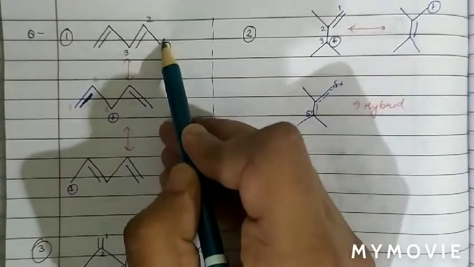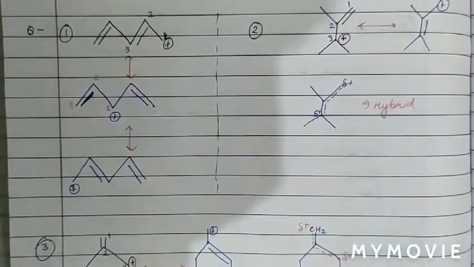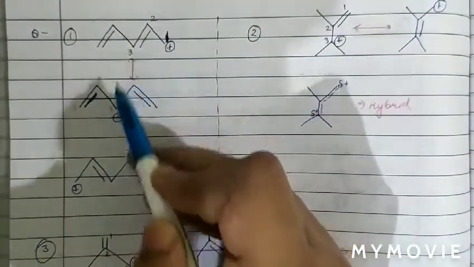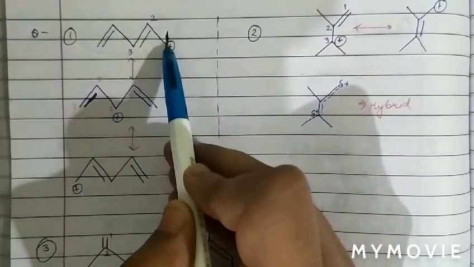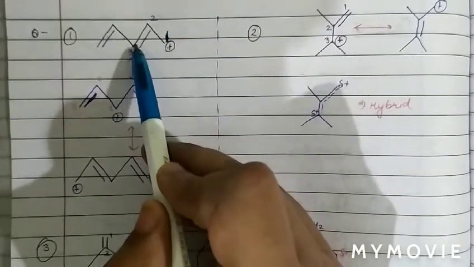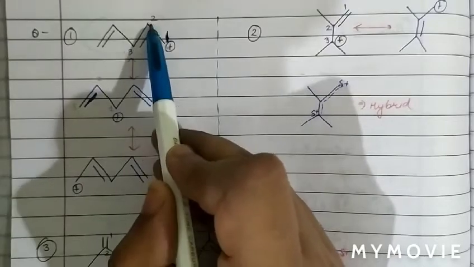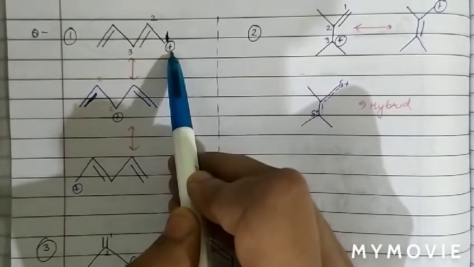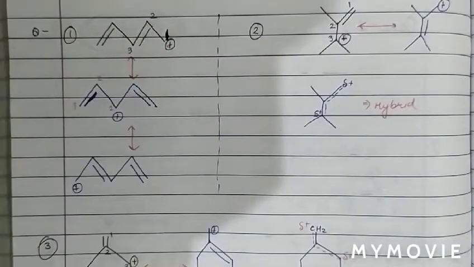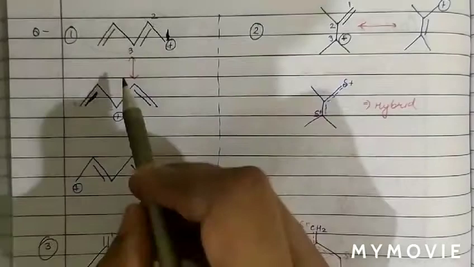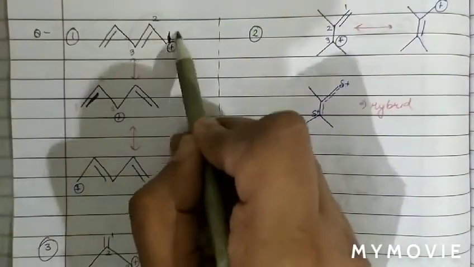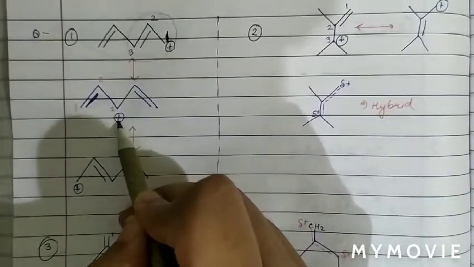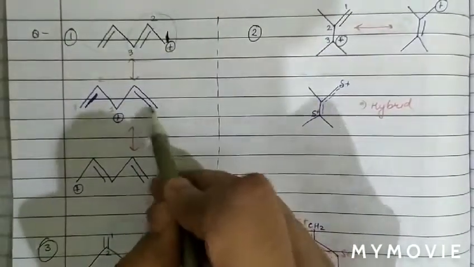Now start numbering. So the first number is given to the carbon atom with positive charge, then 2 and then 3, and we know that when resonance takes place between these positions 1, 2, 3, the pi bond between 2 and 3 position will shift to 1 and 2 position, and the positive charge from first position will shift to third position. So we can see that after resonance, the positive charge from first position shifted to third position and the pi bond from 2 and 3 position to 1 and 2 position.